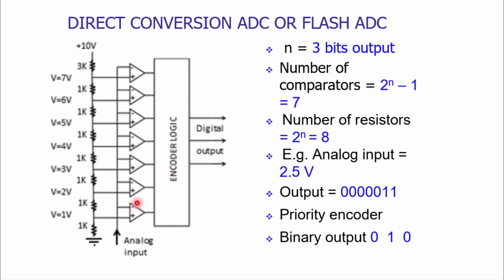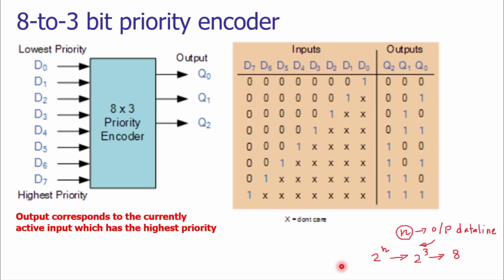So D1, D2, D3, D4, D5 and D6. Here the sixth comparator is giving you the high level output, that is 1. If you go back to the truth table, D6 is 1.